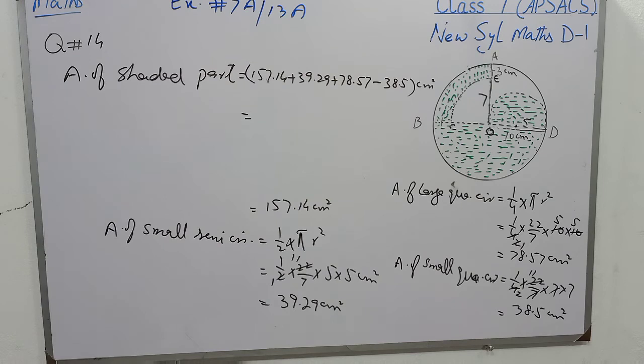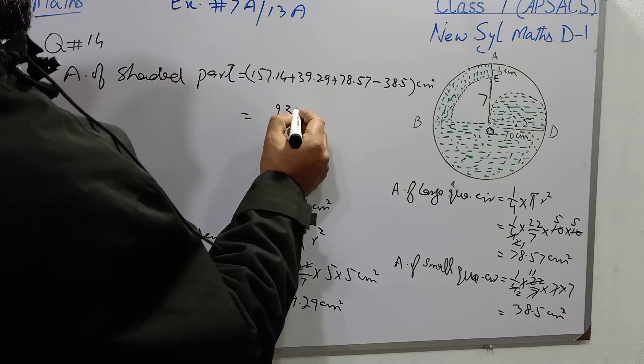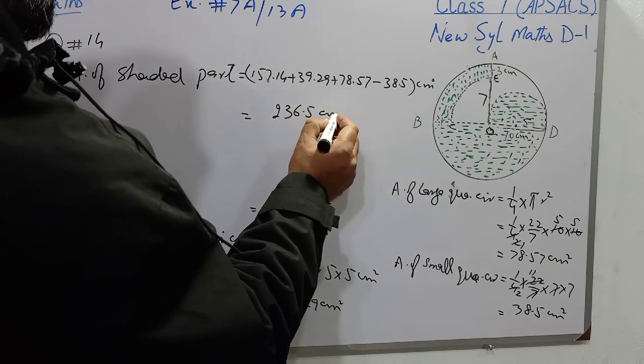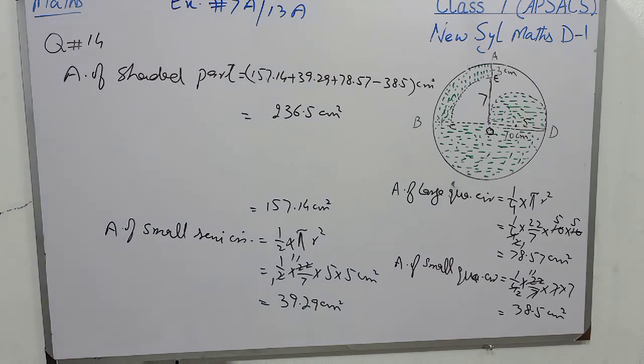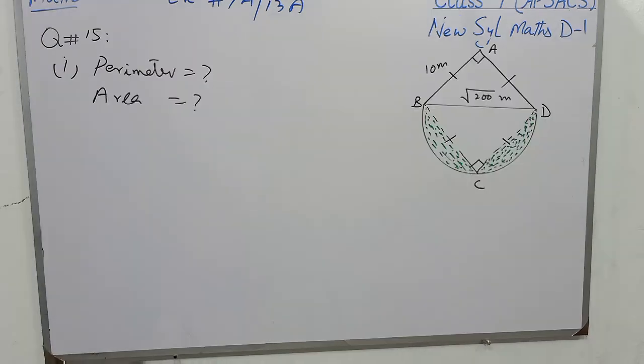Now students, use your calculator to find the answer. So students, the answer is 236.5 centimeters square, the area of the shaded part of this question.